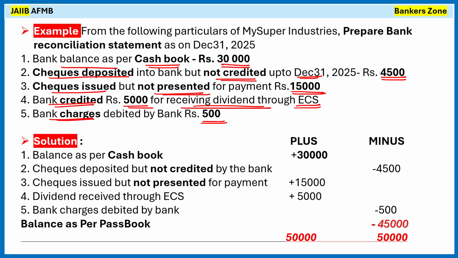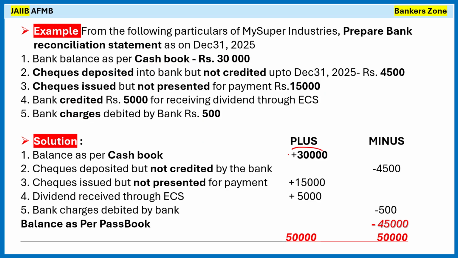Okay. Now how to prepare the bank reconciliation statement? They have given the cash book balance, so we will start with the balance in the cash book. What is the balance in the cash book? 30,000 is the balance, it is a plus. Plus 30,000 is the balance. Now see, one by one we have to do the items. Balance is 30,000, we have written here.